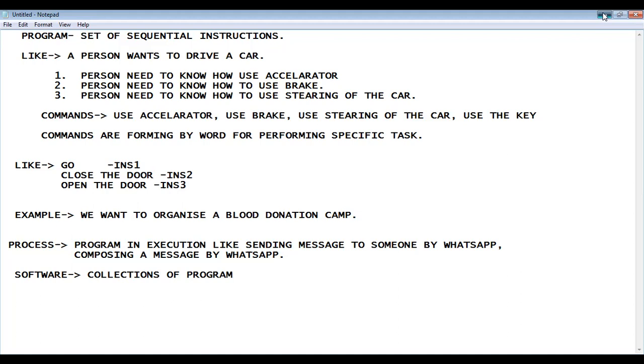Now, programming is divided into so many categories: structural, procedural, object-oriented. I'll be telling about it in my next discussion. The most popular programming language in our world is BASIC.